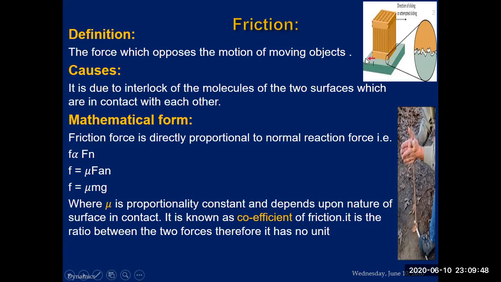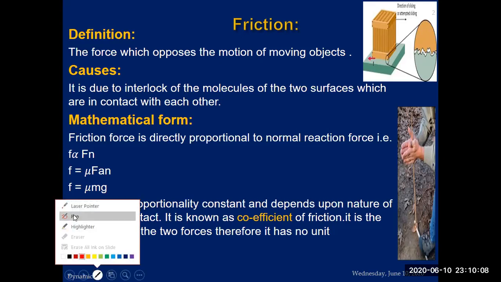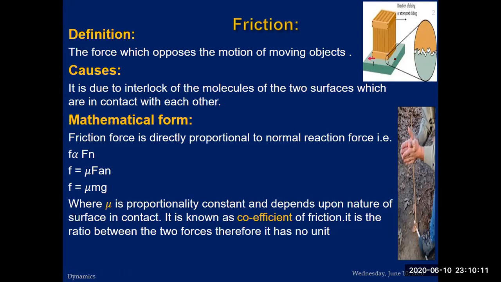If you are applying force in this direction, then another force is acting in the opposite direction, which is trying to stop the motion of this object. This stopping or opposing force is called force of friction. It happens when two objects or two bodies are rubbed together, when two objects are set together to move. So if one object is moved over the surface of the other, another example is water as well. There is also friction on the surface of the water.